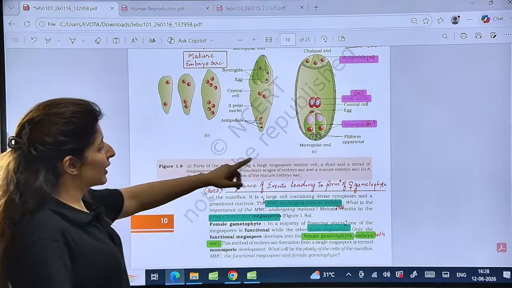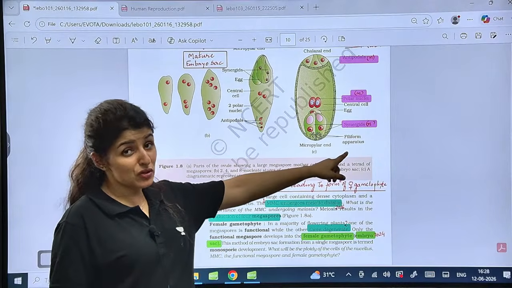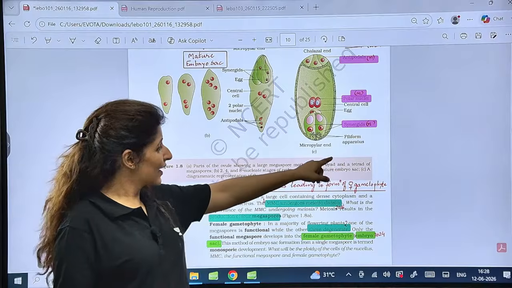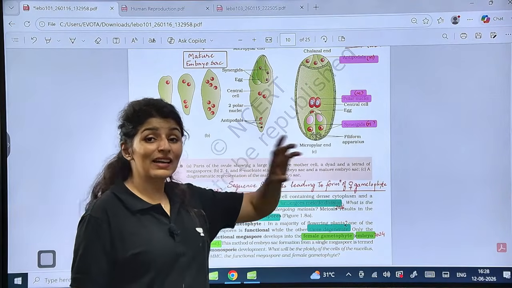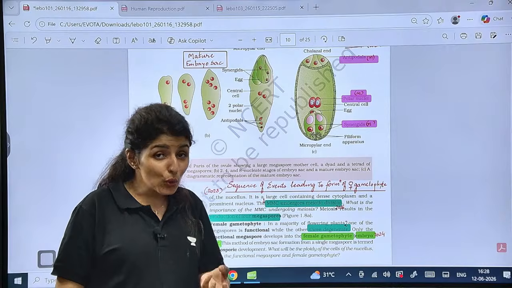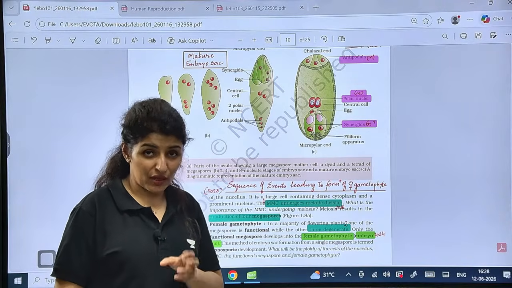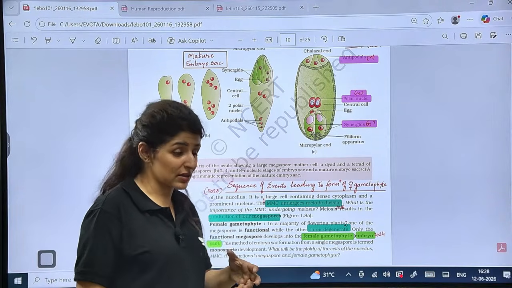So this is a filiform apparatus, one of the favorite questions of NTA to ask. Filiform apparatus is present in the synergids and they secrete a chemical to attract the pollen tube. Is that clear? So it is going to be a chemotaxis movement.